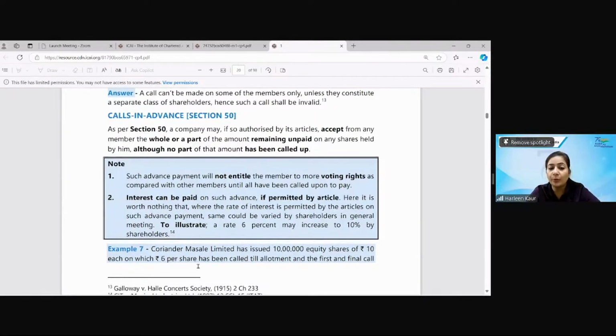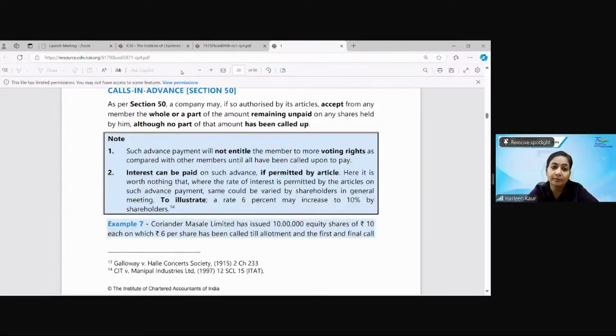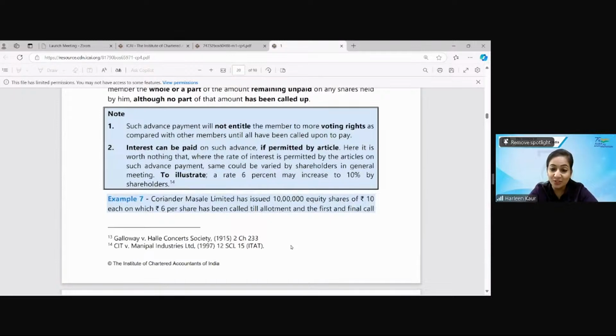But my question to all of you is, if a shareholder, Mr. A, has given advance money on the calls, will he get more voting rights as compared to others? Everybody has paid rupees 5 on the share, and there is Mr. A, a shareholder who has paid rupees 7, 2 rupees extra as advance money. Will he get an additional voting right? Well done. All of you have said no, ma'am. Very nice. That means you're understanding it. That's excellent. Keep framing questions like this in your mind whenever you're revising. The more brainstorming you do, the more things become simplified. I hope you are all enjoying the session by doing it this way.